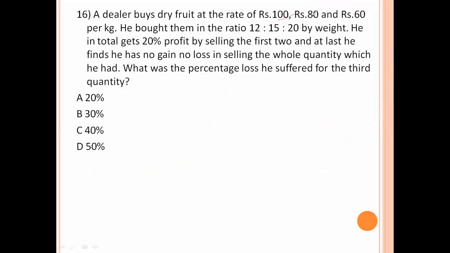These are the cost prices of each quantity. These are the quantity of the prices. Quantity of that items. 1200. First one 1200. Second one also 15 into 80, 1200. Third one 60 into 20, 1200. So this is the cost price total 2400. You get how much profit? 20%. That means 120% and 20%.